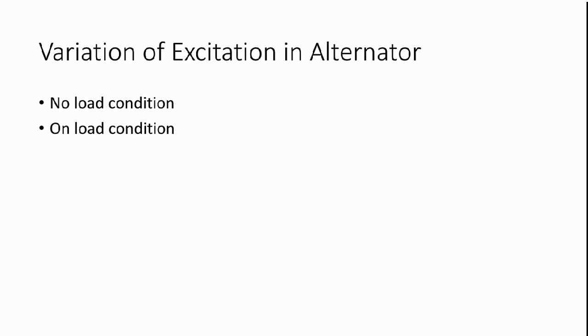So there are three types of variation we know. First is normal excitation, second is over excitation, third is under excitation. There are two conditions through which we can examine the variation of excitation in alternators. First is no load condition: when load is not connected, what is the impact on variation of excitation in the alternator. Second one is on load condition.